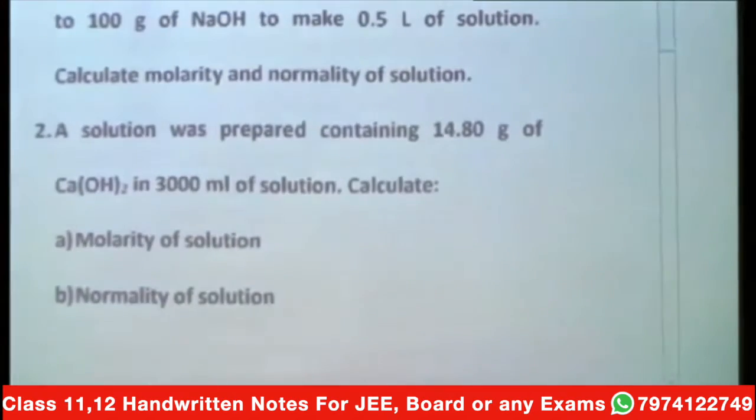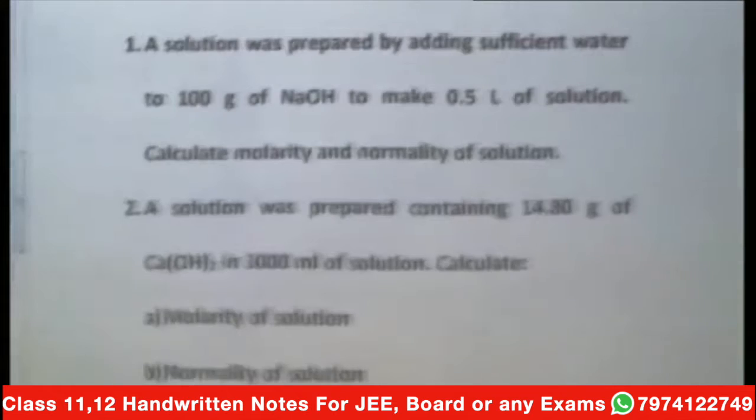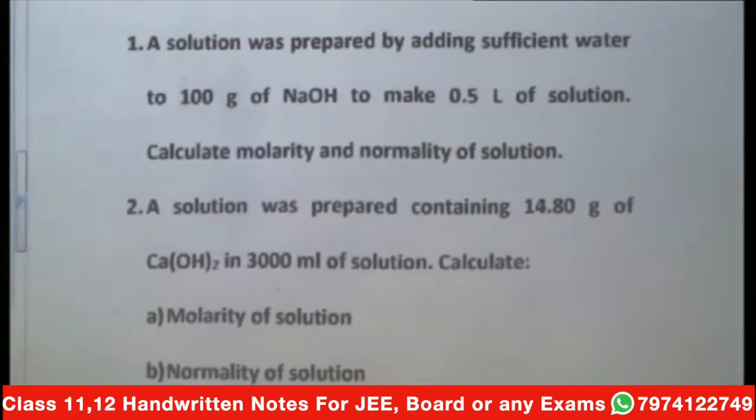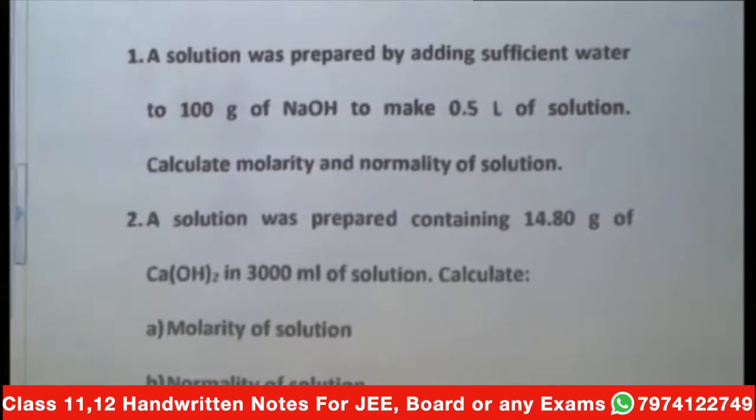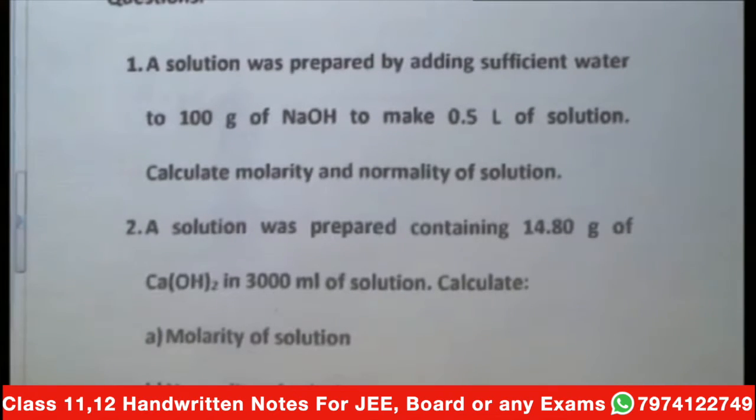A solution was prepared containing 14.8 grams of calcium hydroxide in 3000 milliliter of solution. Calculate molarity of the solution, normality of the solution. First let's do the first two parts, then we have another two parts also. Now for the molarity, molarity is easy. Calcium hydroxide has a molar mass of 74. So now you can calculate the molarity.